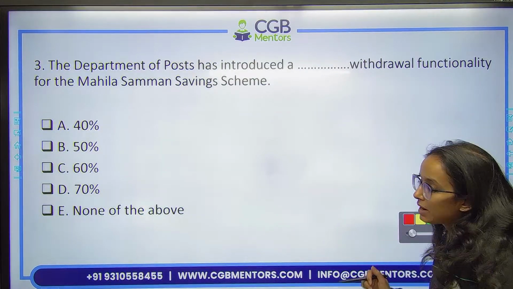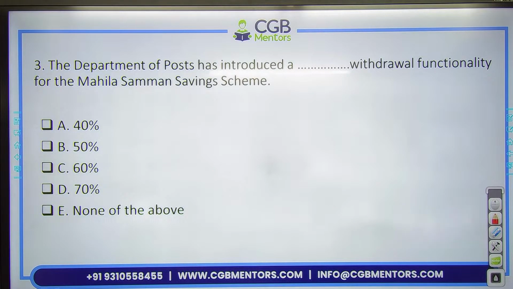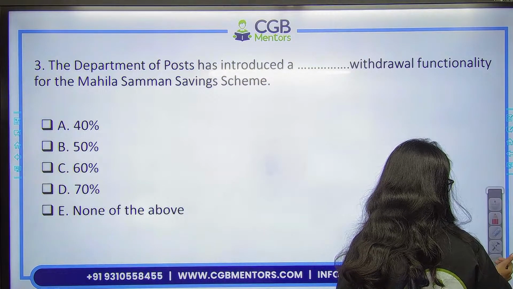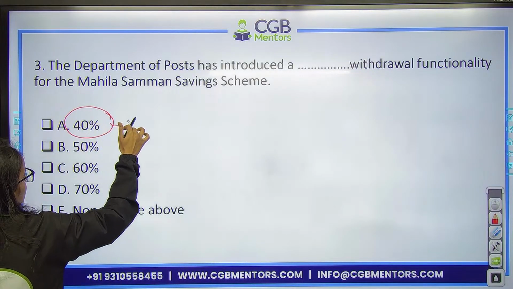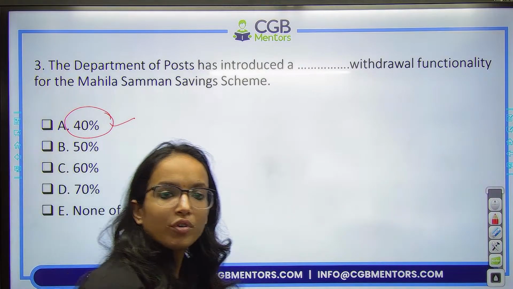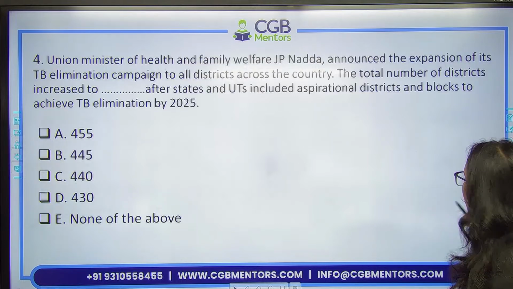Next question. Department of Post has recently introduced how much percentage of withdrawal functionality for the Mahila Samman savings scheme after the completion of 1 year from the account opening date? How much withdrawal functionality has been introduced? It is 40%. All right, 40%. Yes, 40%.